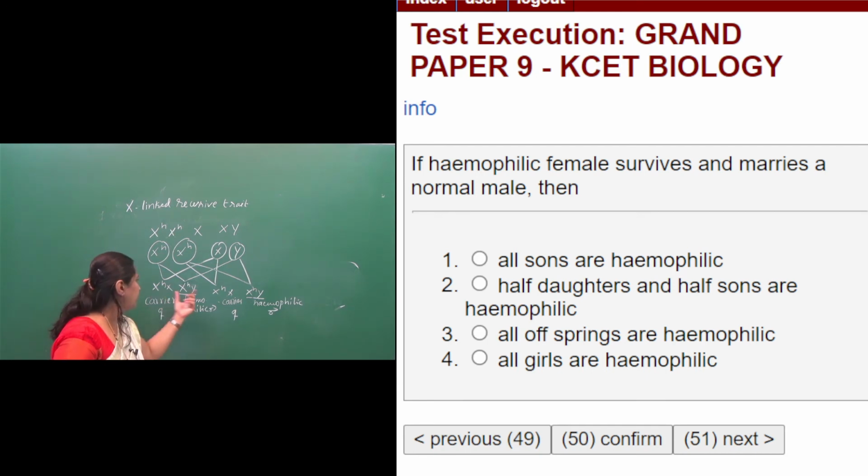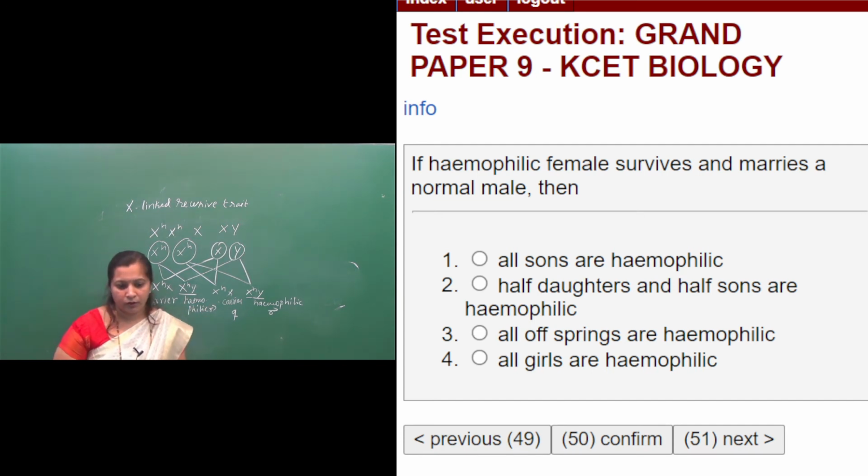All girls are not hemophilic here because the other X chromosome she has compensates. Only one X chromosome has the gene for hemophilia. For a girl to become hemophilic, both her X chromosomes should carry the gene for hemophilia. So here the girls are not hemophilic, but they carry the gene for hemophilia. So they are carriers.